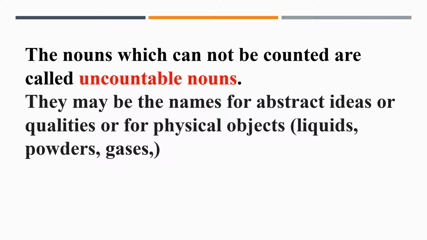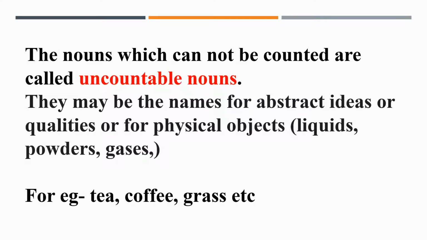And here we are seeing the uncountable noun, like some ideas which we cannot count, the qualities, like how the person is smart, good, and some of the physical objects like liquids, water, juice, then powders, gases, grains. So all this we cannot count, or we cannot give them numbers as 1, 2, 3. So they are uncountable nouns. For example, tea, coffee, grass, etc.